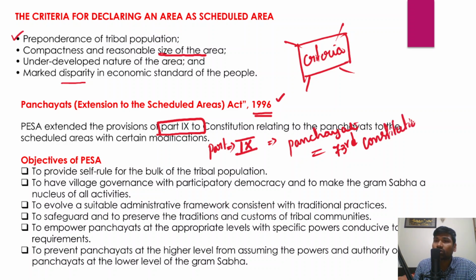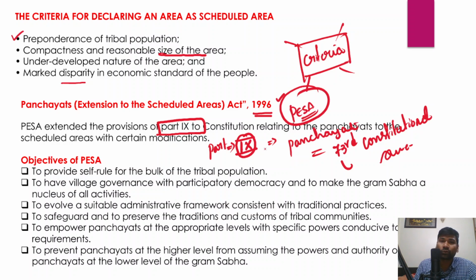Through this amendment, panchayats are being established, and it is mentioned in Part 9 of the Indian Constitution, and this PESA Act has been framed to extend the provisions of Part 9 to the scheduled areas with certain modifications.